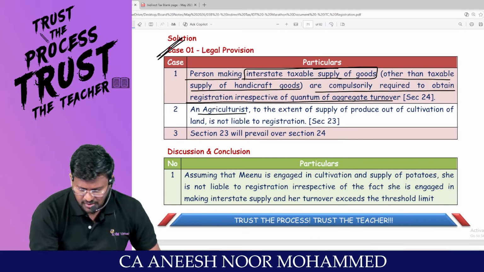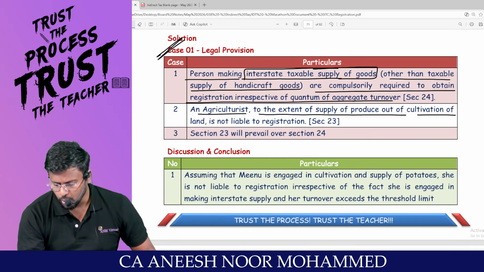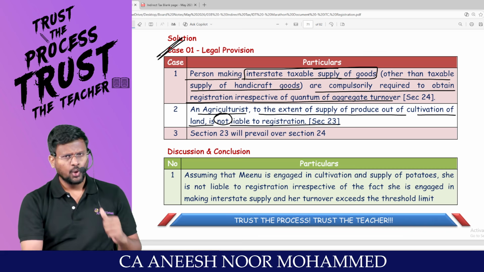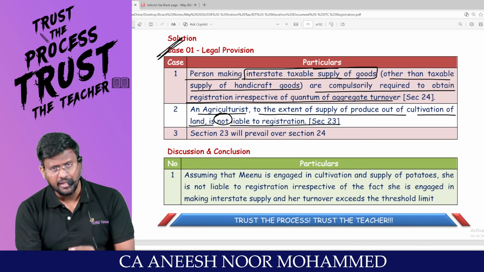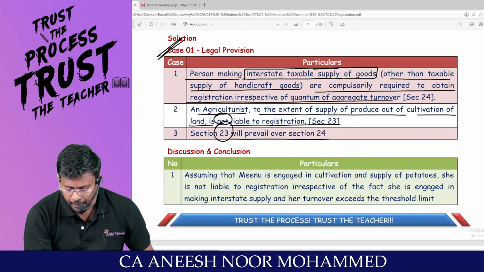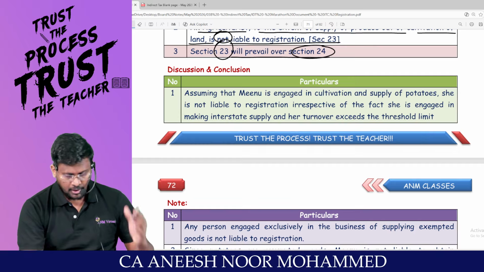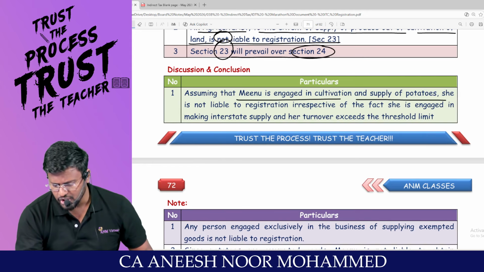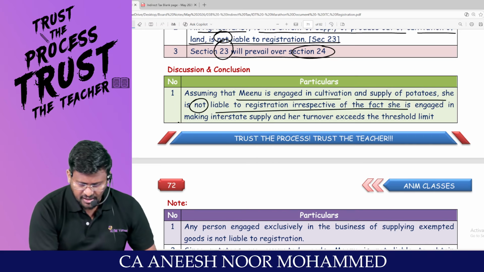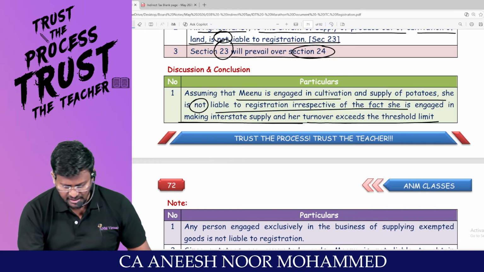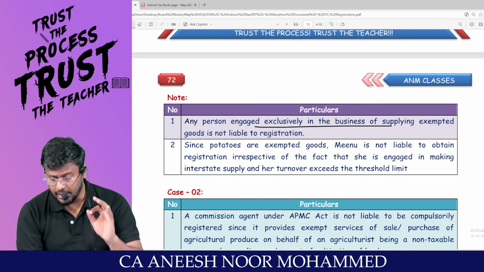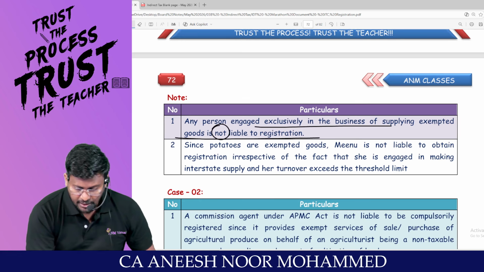An agriculturalist, to the extent of supply of produce out of cultivation of land, is not liable to be registered under section 23. Which has the overriding effect? Section 23 has the superpower; 23 will prevail over section 24. So assuming that Meenu is engaged in cultivation and supply of potato, she is not liable to be registered irrespective of the fact that she is making interstate supply and her turnover exceeds the threshold limit. Also, any person exclusively engaged in the business of supplying exempted goods is not liable for registration as per section 23.